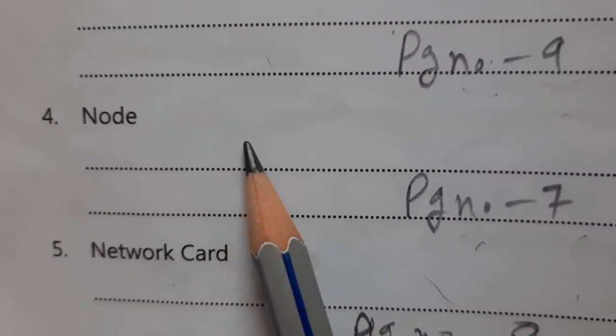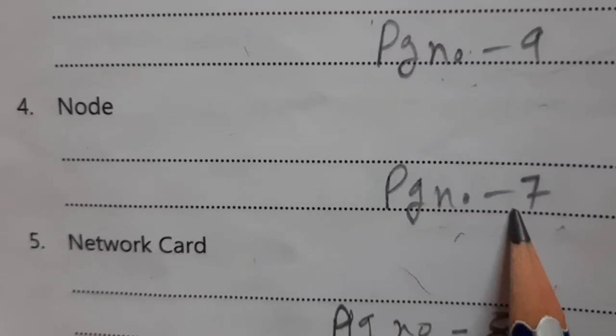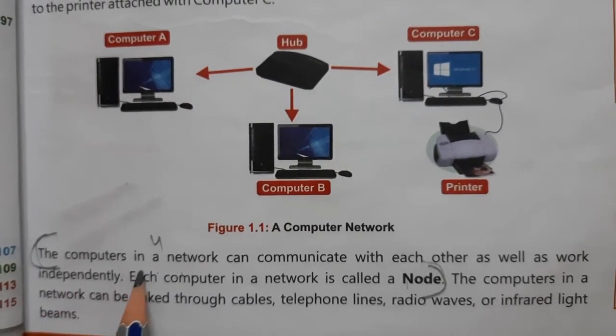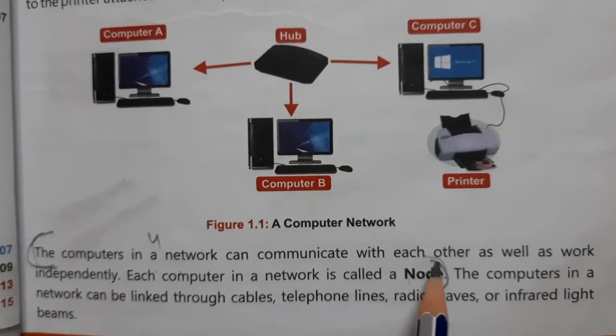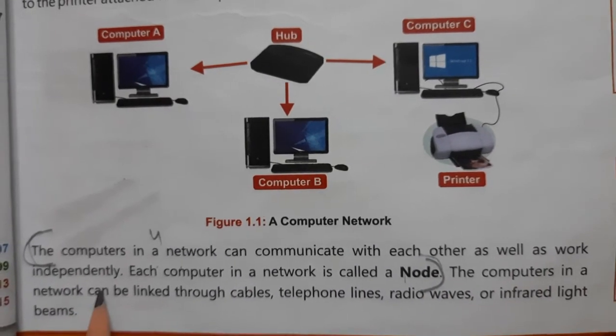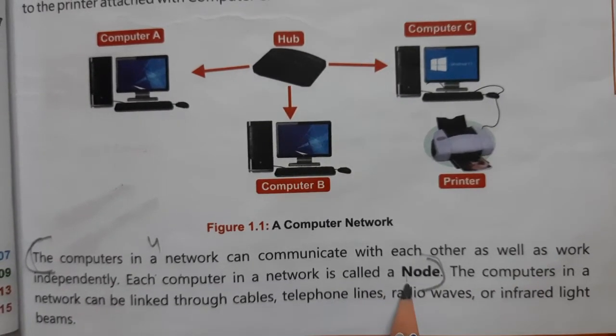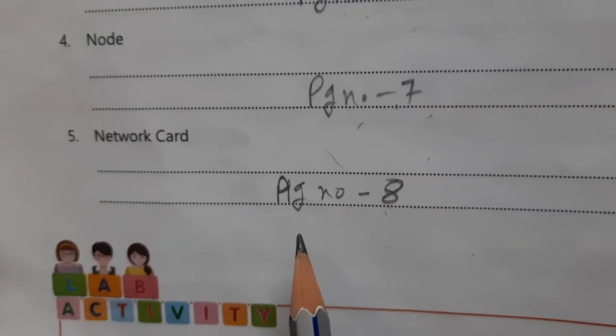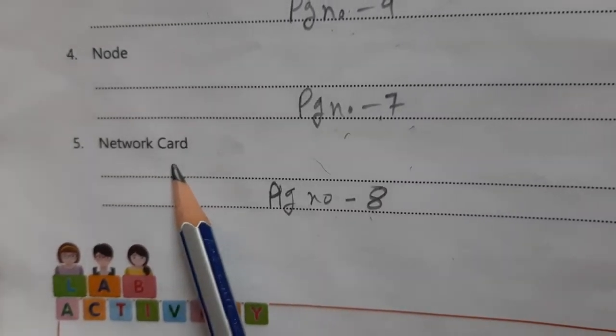Now next number 4 is node. Open page number 7. So you have to write from here. The computers in a network can communicate with each other as well as work independently. Each computer in a network is called a node. This is the answer number 4.